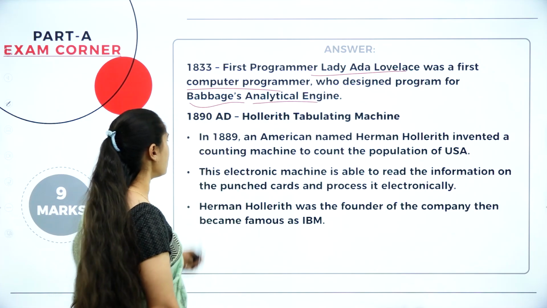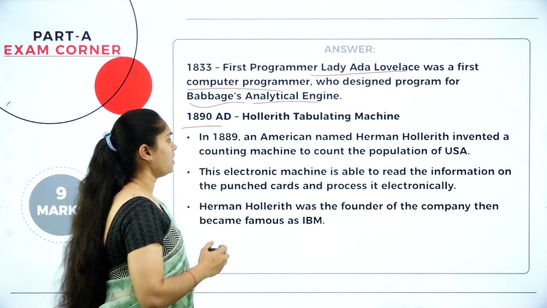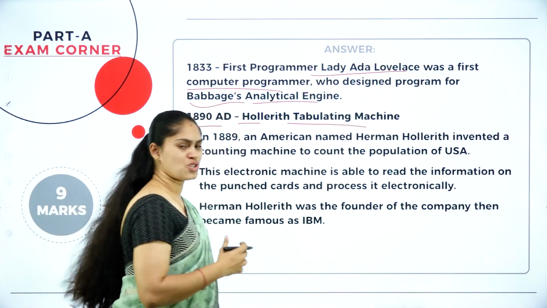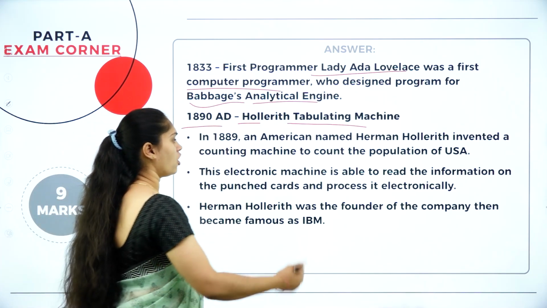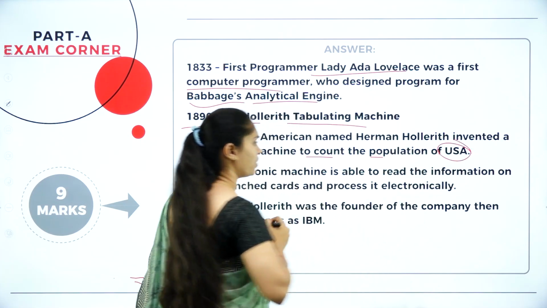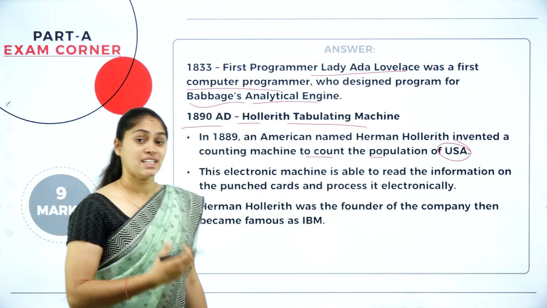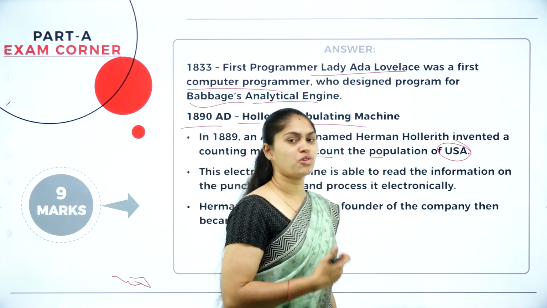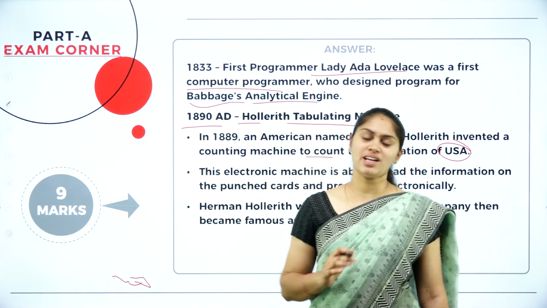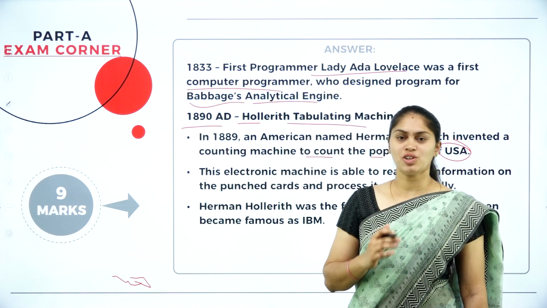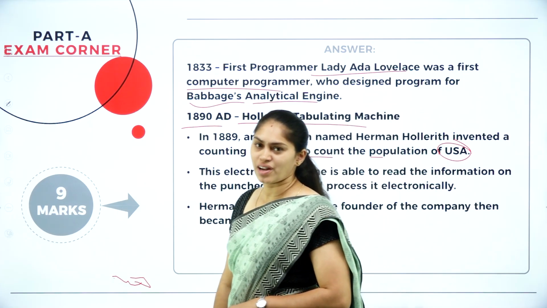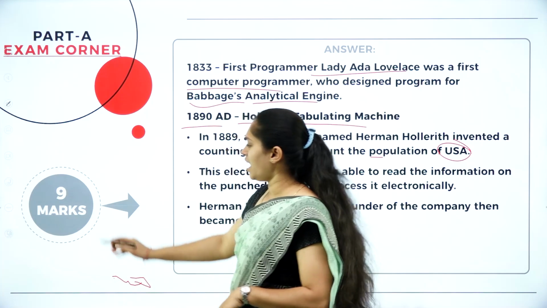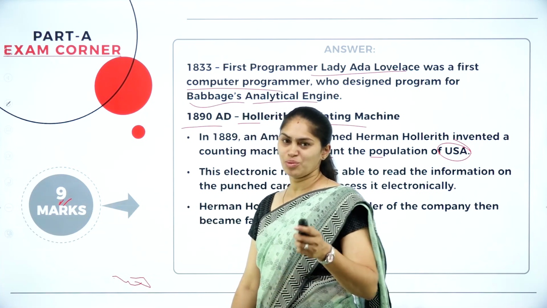After this, in the year 1890 AD, the Hollerith tabulating machine was invented in the USA in order to count the population of the USA. This is how the history of computer evolved from one generation to another with different calculation tools they invented. This is how you are supposed to write the history of computer, and it is for 9 marks. I hope you all understood.